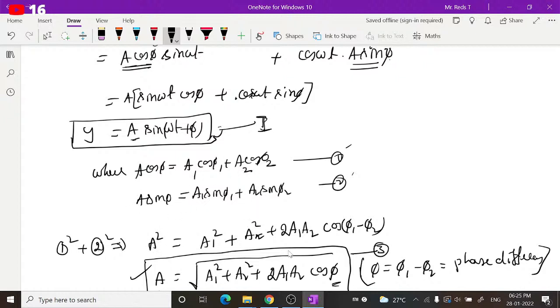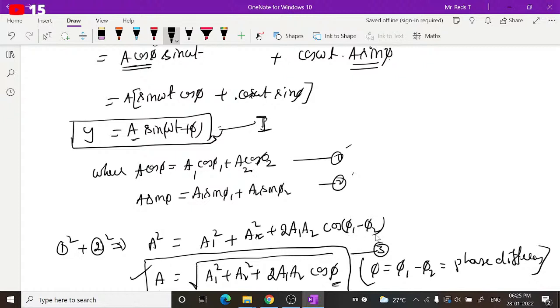If you square and simplify, again I have skipped that part, we get a1 squared cos squared phi 1 plus a1 squared sin squared phi 1. Taking a1 squared out, cos squared phi 1 plus sin squared phi 1 gives 1. Similarly, for a2 squared you also get a2 squared, plus a 2ab form. If you expand, the final result comes as a cos a cos b plus sin a sin b form, which gives cos(a minus b).